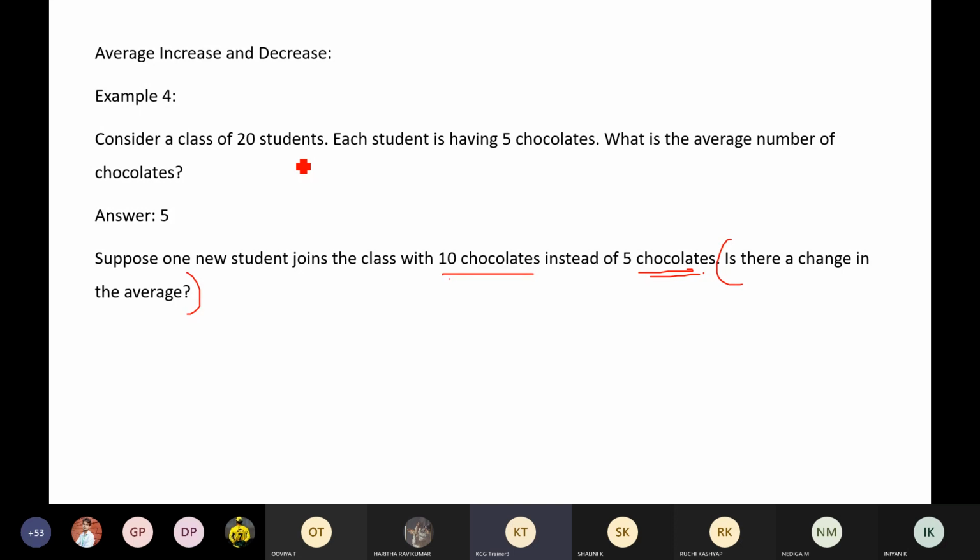The previous average was 5. Yes, we just found out. But this guy has 10 chocolates. Now, because of this guy, what will happen to the average of the entire class right now? Will it increase? Will it decrease? Or will it remain the same? Come on, guys, think.